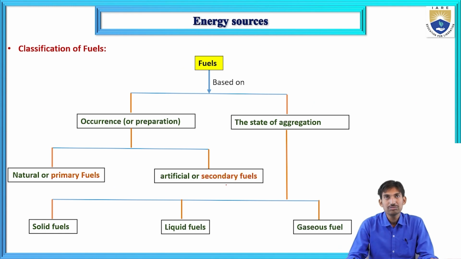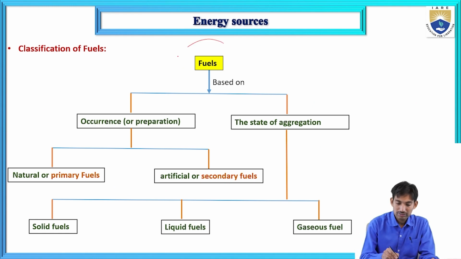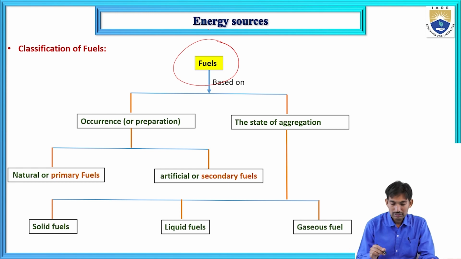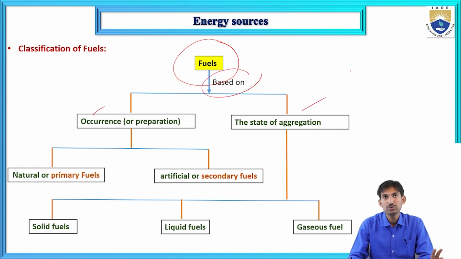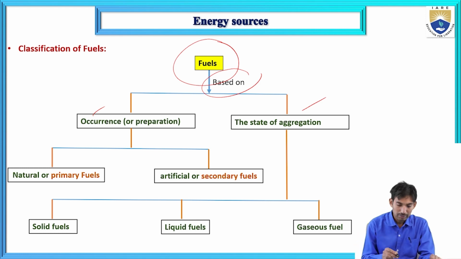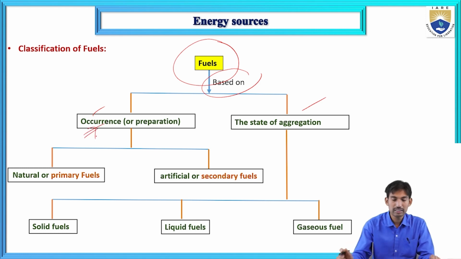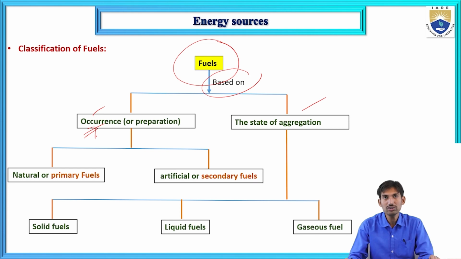The classification of fuels. Fuels are classified into different types, based on occurrence and the state. They are classified into two types: one is based on occurrence or preparation, and the second one is the state of aggregation. Based on occurrence, the fuels are classified into two types.